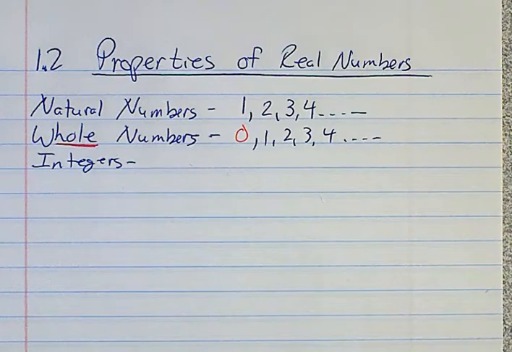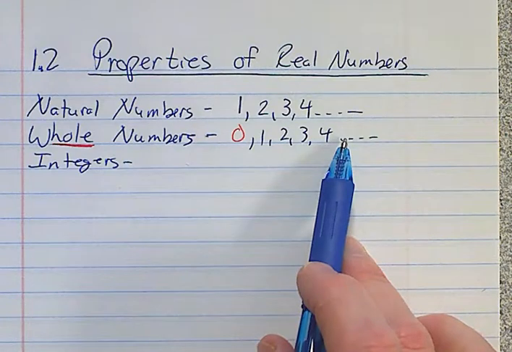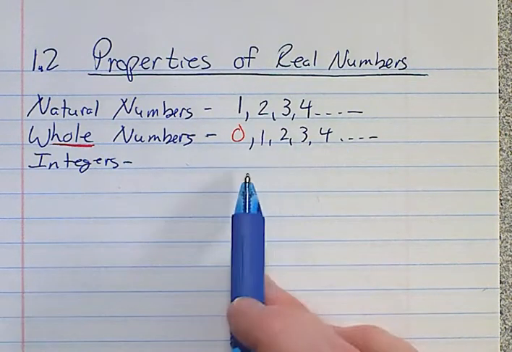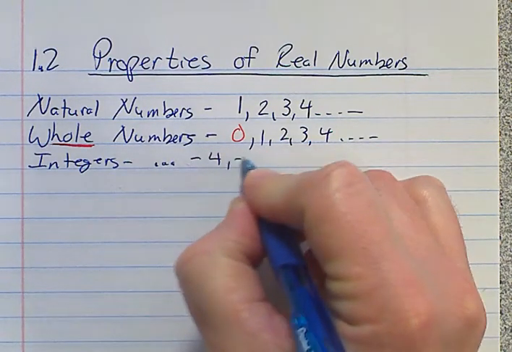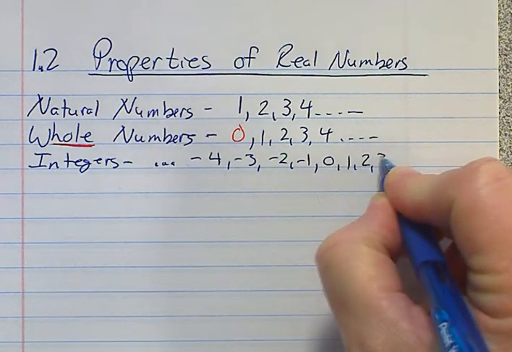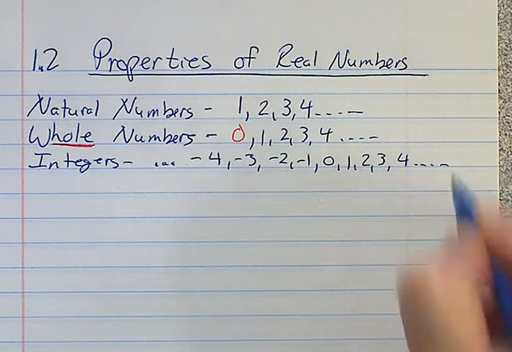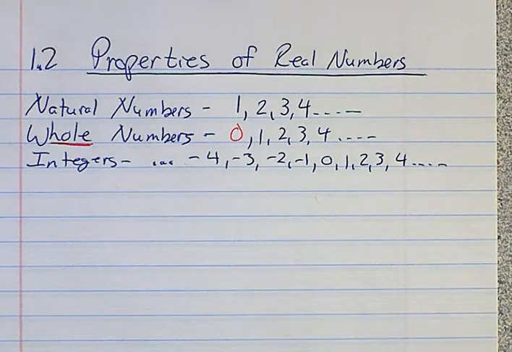All right, integers. Basically, it's anything that's a whole number. Whole numbers, basically, you're looking at 0 and all the positive numbers. Integers, it's taking those same things and it also lets you do negative numbers. So for these, you're going to have any negative or positive whole number, basically, if you want to look at it that way. So we got -4, -3, -2, -1, 0, 1, 2, 3, 4. Anything that doesn't have a decimal or a fraction, it's just a whole number that could be positive or negative, that's what an integer is.